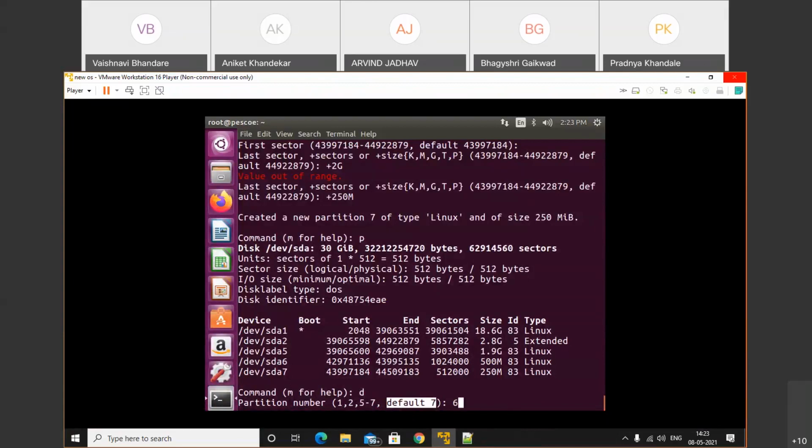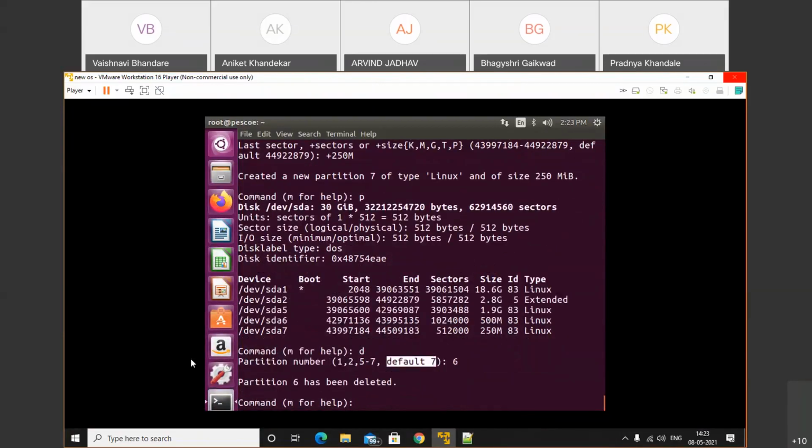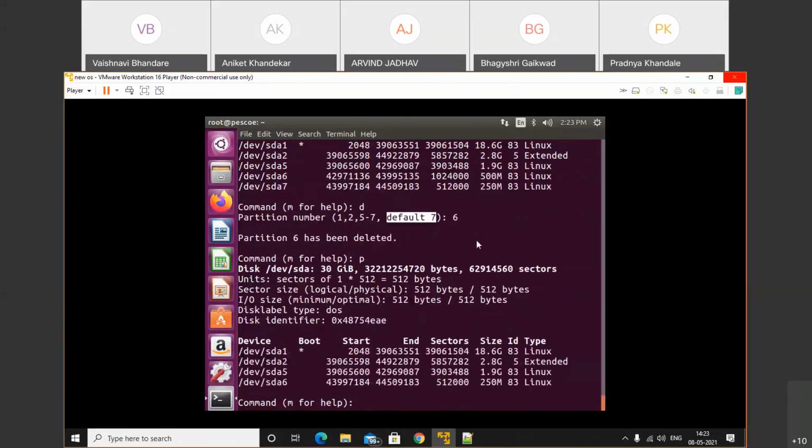But here I will pass the 6. Okay, so in that case partition number 6 will be deleted. If you don't pass it, the last partition will be deleted. So pass 6. See, partition 6 is successfully deleted. Now what about partition 7? We press P. See, the last partition 6 is deleted.